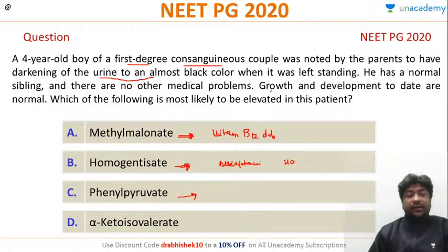Phenylpyruvate, when will it be elevated? Can anyone tell me? Phenylpyruvate will be elevated in phenylketonuria.